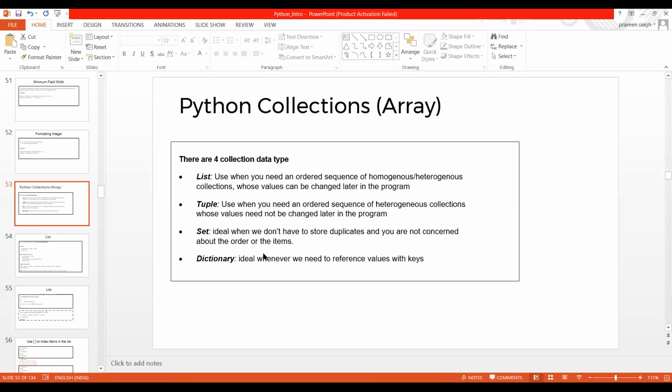So we have four different types of collection data types. One is list, another one is tuple, another one is set, and then dictionary. List we use when we need an ordered sequence of homogeneous as well as heterogeneous collections, where values can be changed later in the program. So that is what list is. Now tuple, when we need an ordered sequence of heterogeneous collection, and whose values need not be changed later in the program. So here the value is not going to change.